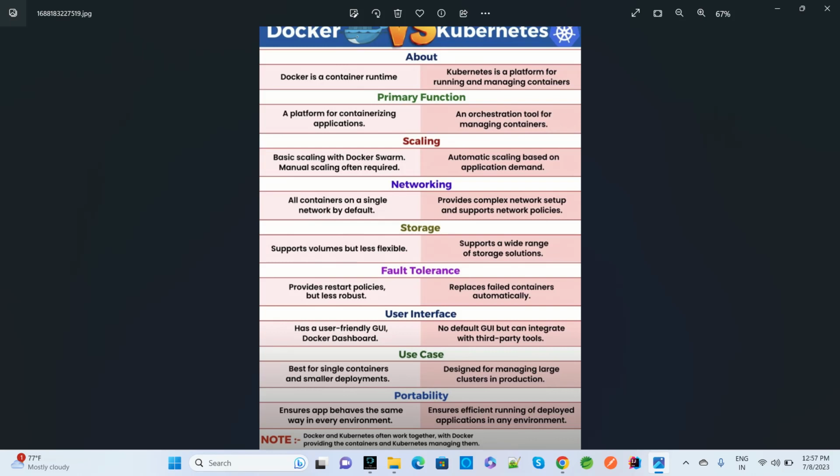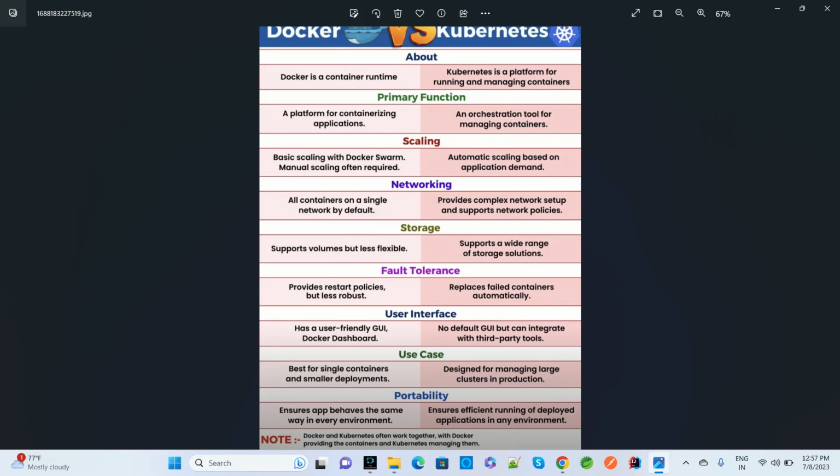For that purpose we create a Docker image, and after that we provide a container. And in Kubernetes we manage the containers. Like we have created multiple microservices with multiple containers using Docker, and then to manage these containers we have Kubernetes, which is good for managing.